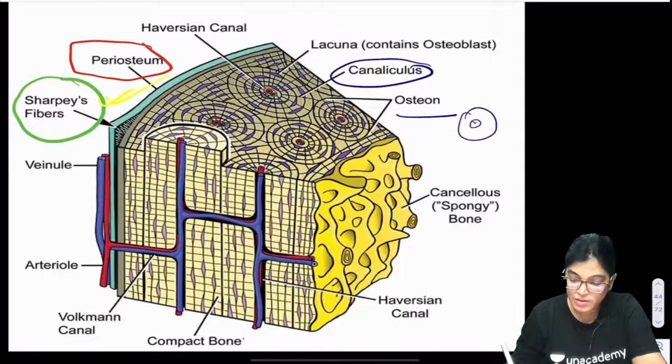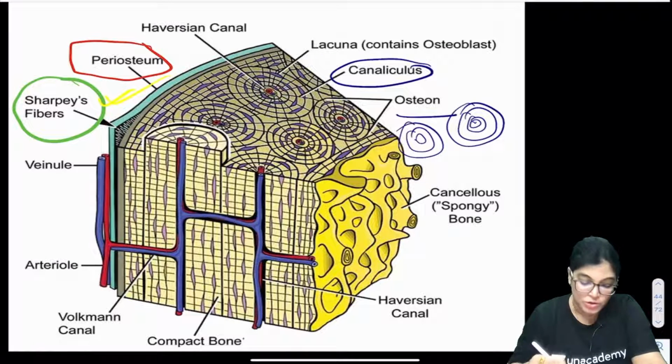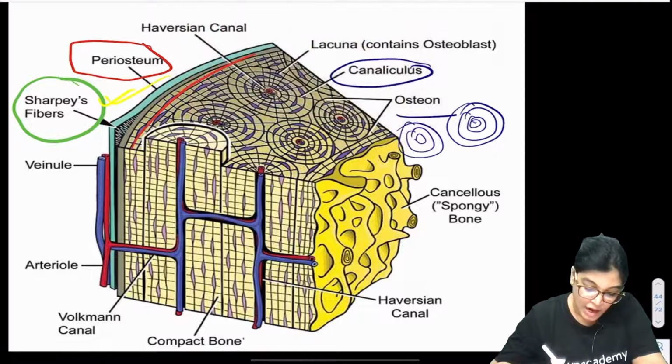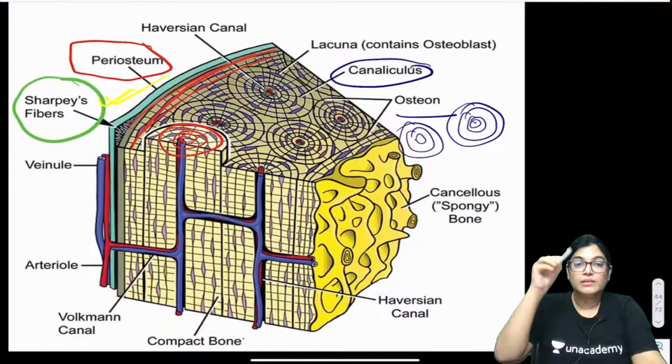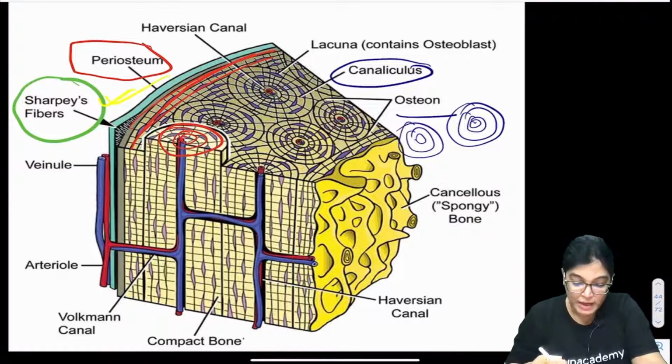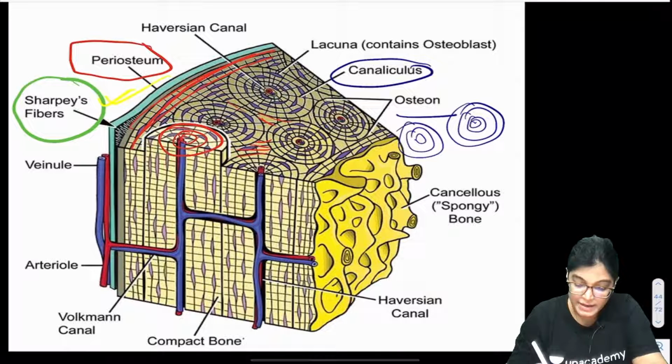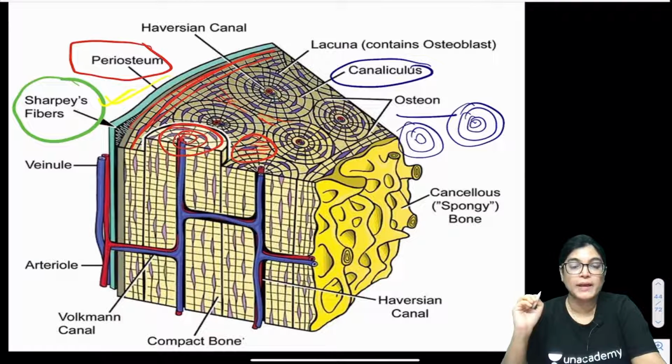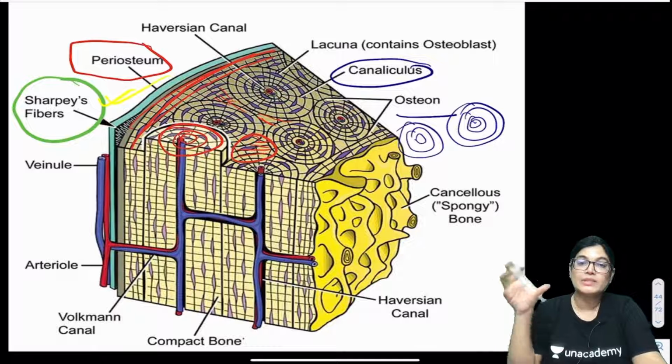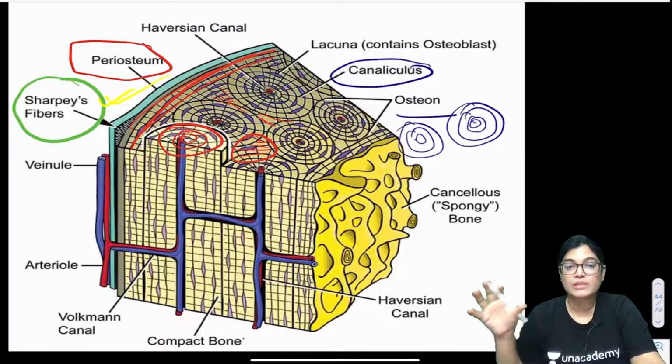These circular structures lying inside are all concentric lamina. The outermost ones will be the circumferential lamina. The laminae lying in between two osteons will be the interstitial lamina, lying between two rounded structures, which is also called, what is the structural unit?